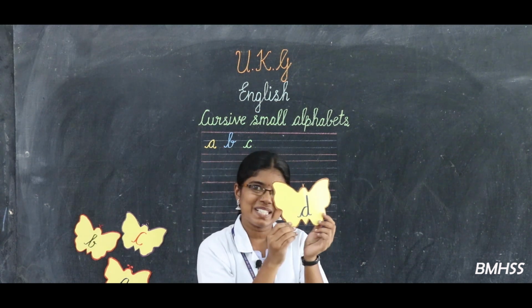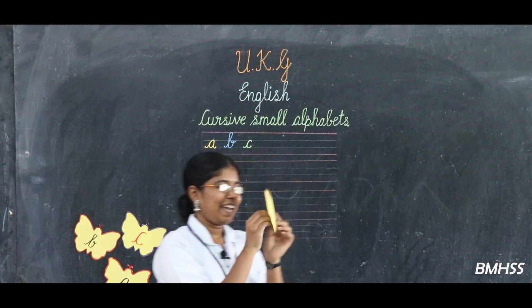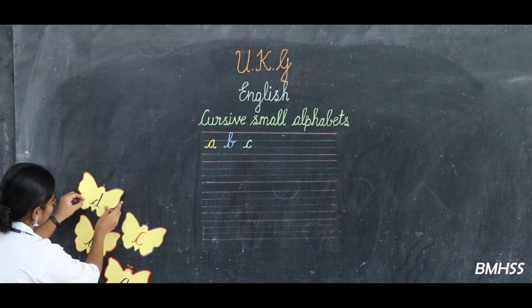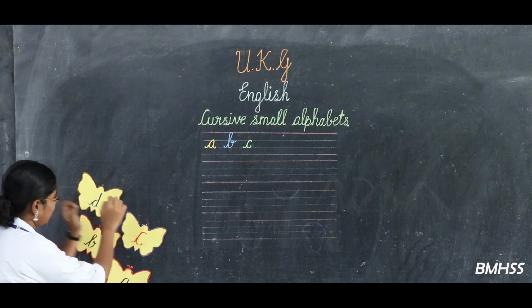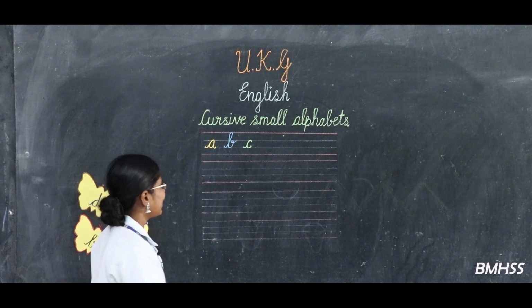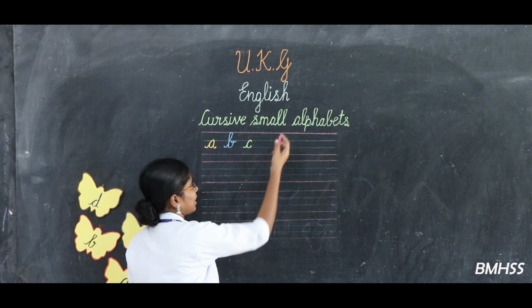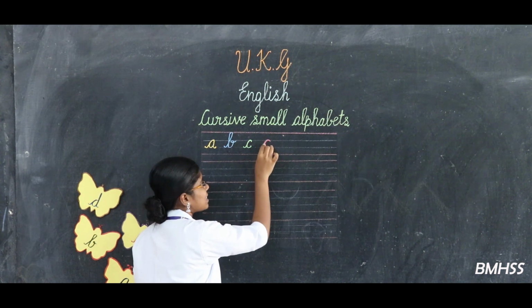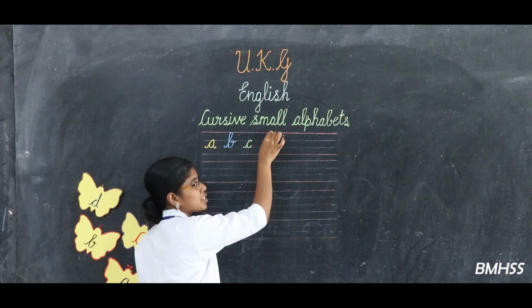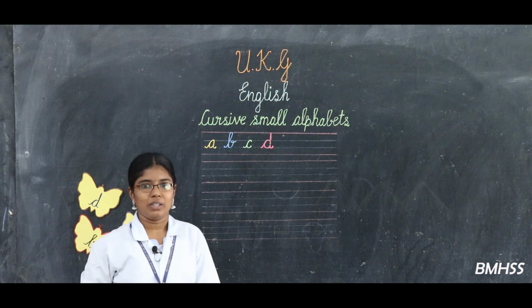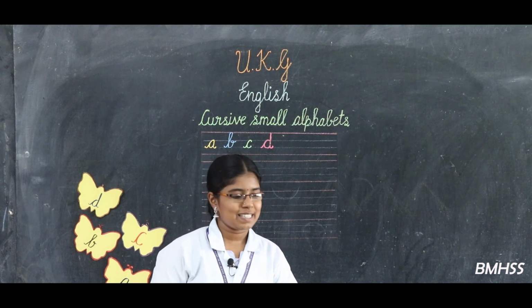Now, my next friend. See here. Who is he? He is D. Excellent. Here I paste my friend D. How can we write D, dears? Ma'am will teach you. Look at the board. Keep your pencil on the third line again. Write C first. Without lifting your pencil, go up and touch the top pink line. Again come down, finish it with the small bend. Okay dears?